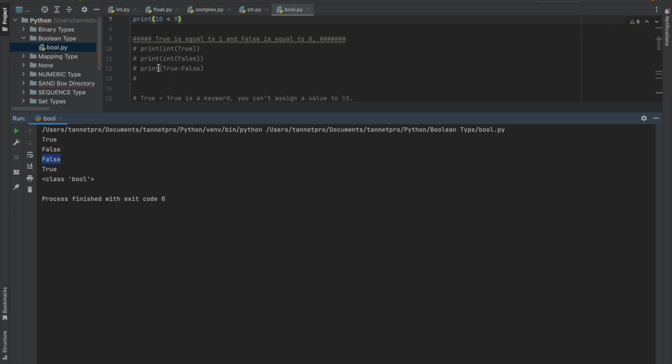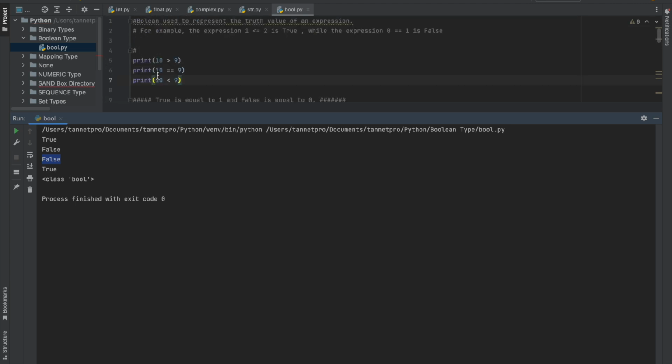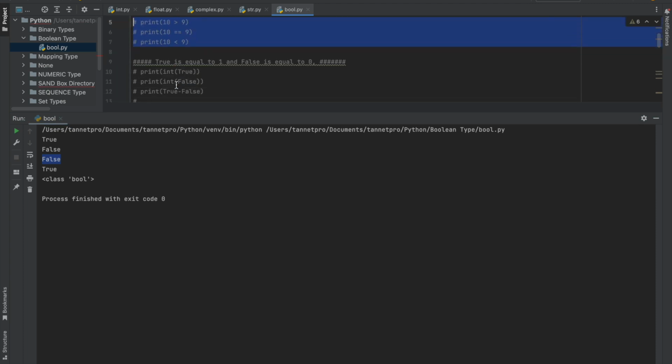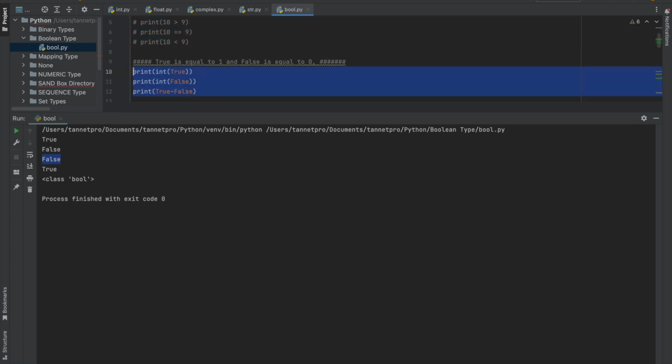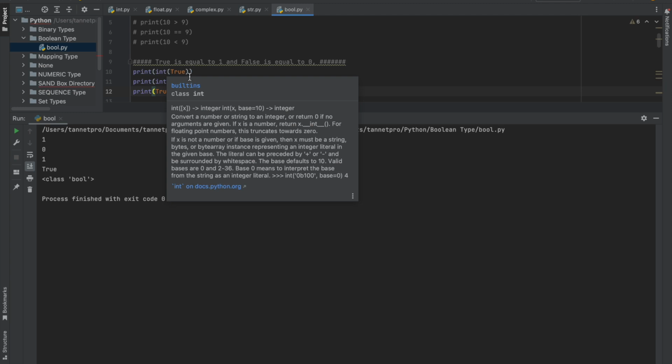Let me show you another part, over here. Let me disable this. Here one thing to keep in mind is that true is always equal to 1 and false is always equal to 0. Let me show you over here. I print int of true.